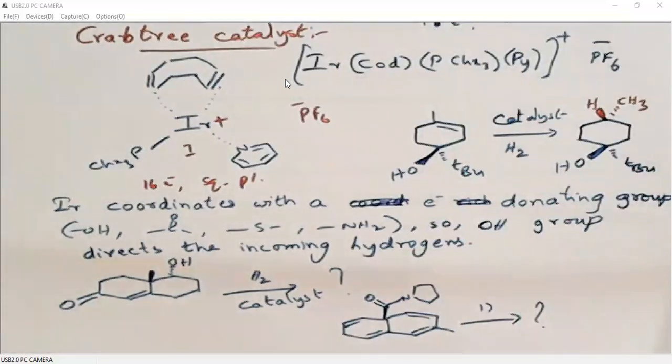Similarly, here also, the catalyst may coordinate with oxygen or nitrogen. Both are electron donating only. So the catalyst will bind to any one of these or both of them, and then hydrogen transfer takes place from this plane. Here there is no selectivity. I am not discussing any selectivity here. So please reduce all the double bonds, and wherever a stereochemical center is there, represent only those stereochemical centers with above the plane and below the plane bonds. You answer them in our group. I will not give the answers here.